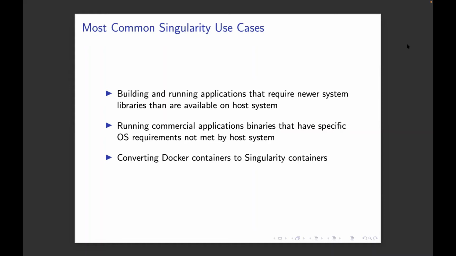Some of them are things like PyTorch and TensorFlow, because usually those packages assume you have an Ubuntu based operating system, but that's not usually what most supercomputers run.